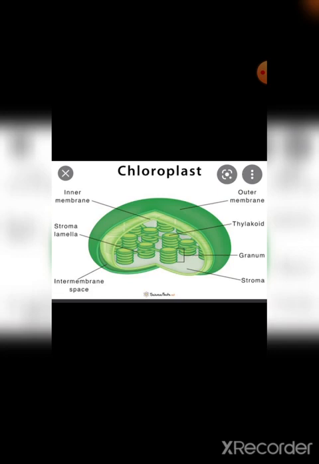Then the space outside the granum is your stroma. Fine. Then there is a connection between the grana. It is also known as your stroma lamella as well as your fret. So what is the exact location of the chlorophyll? The exact location of the chlorophyll pigment, the green pigment, is on the outside wall of the thylakoid.